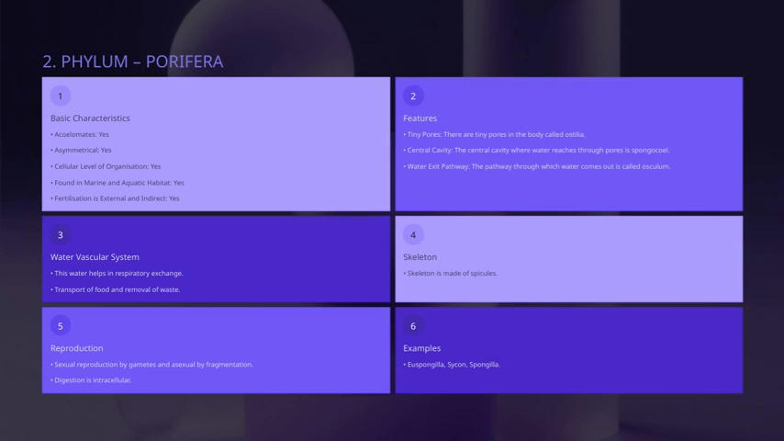Moving on to the skeleton, it's primarily made up of tiny structural elements called spicules. These spicules provide support and shape to the sponge, making them unique compared to other aquatic animals.